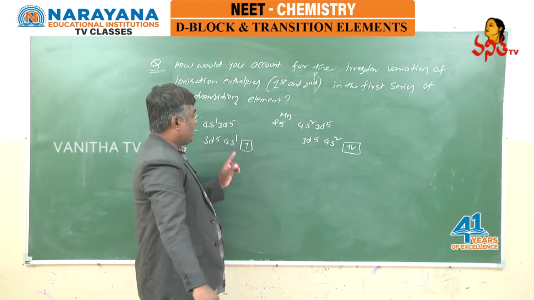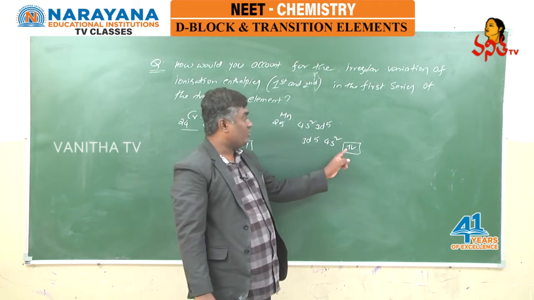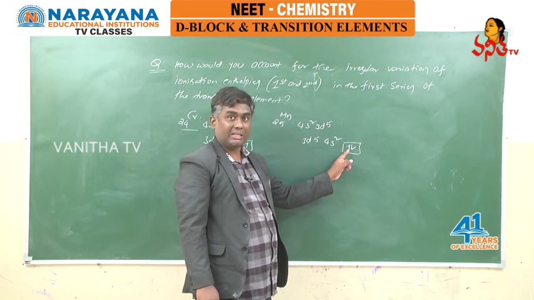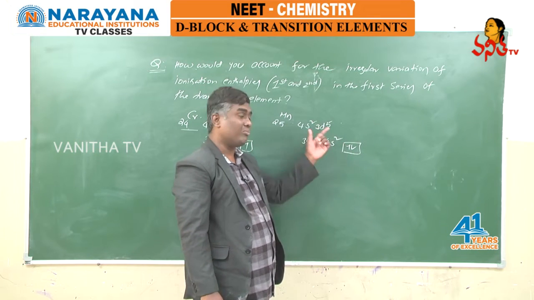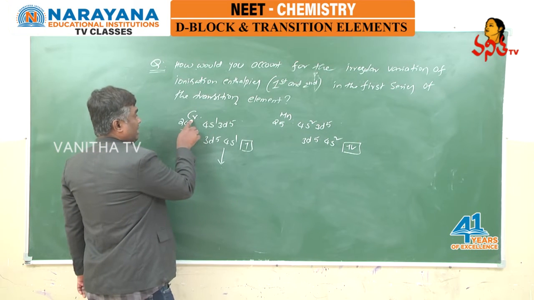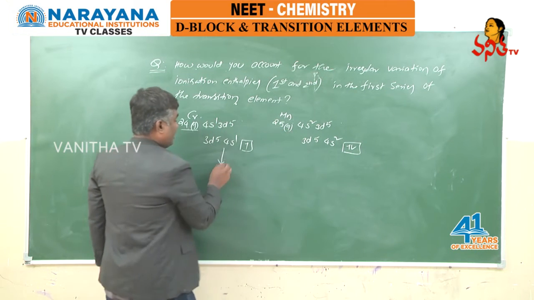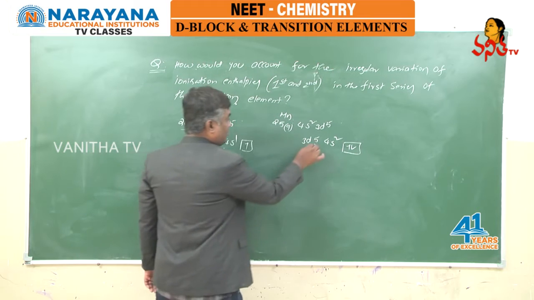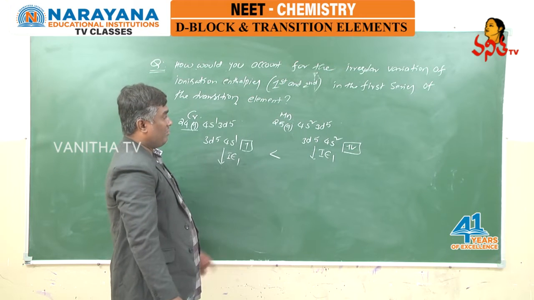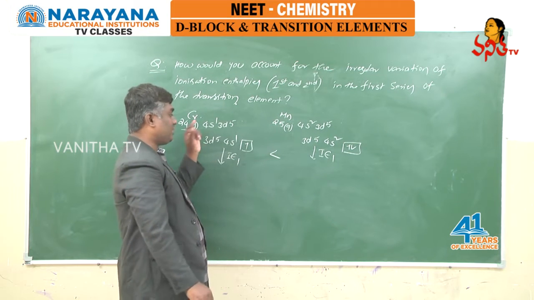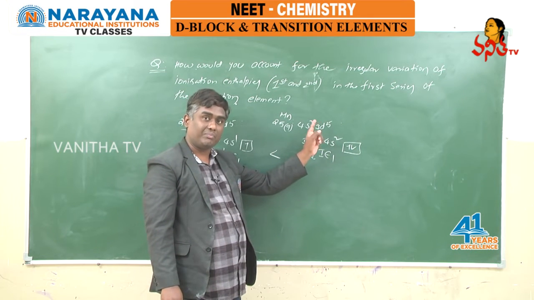It is very easy to remove the unpaired electron, whereas to remove an electron from a pair we need more energy, because it is paired. We start with a neutral isolated gaseous atom, so we consider it in the gaseous state, and we need ionization energy 1 for both. IE1 is more for manganese when compared with chromium. Why less energy here? Unpaired electron. Why more energy here? Because we must remove an electron from a pair.